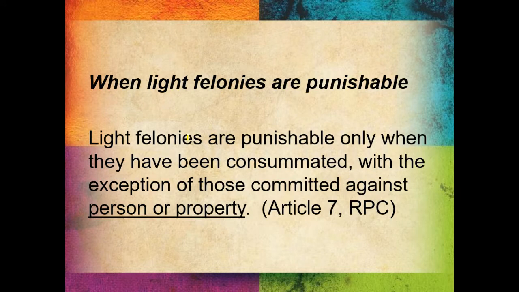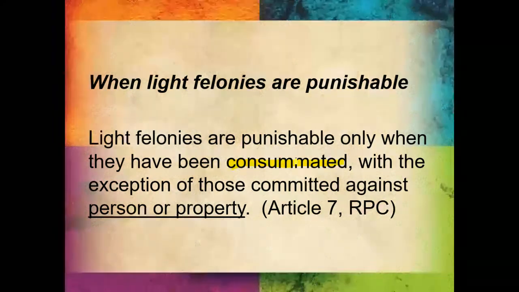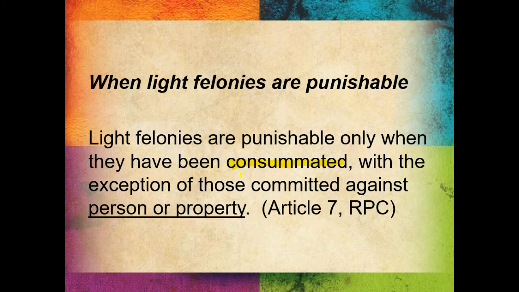Now, when are light offenses punishable? When felonies are punishable only when they have been consummated. So, light felonies are not punishable if they are not consummated, only attempted or frustrated, with the exception of those crimes against person and property. Okay, when the crime is against person and property, even if not consummated, you are liable. So, there are attempted and frustrated stages in light offenses that are crimes against person and property.